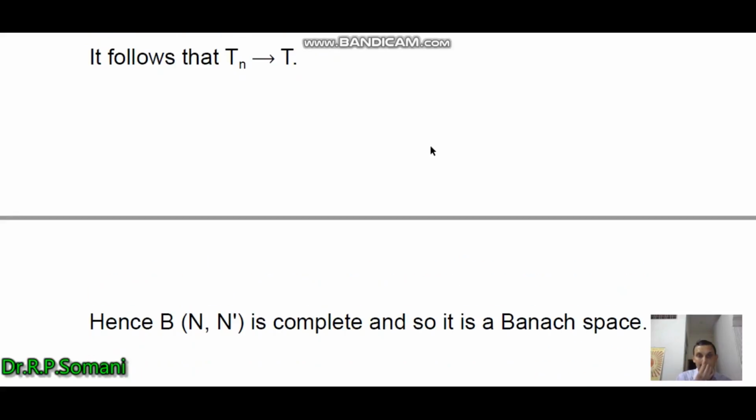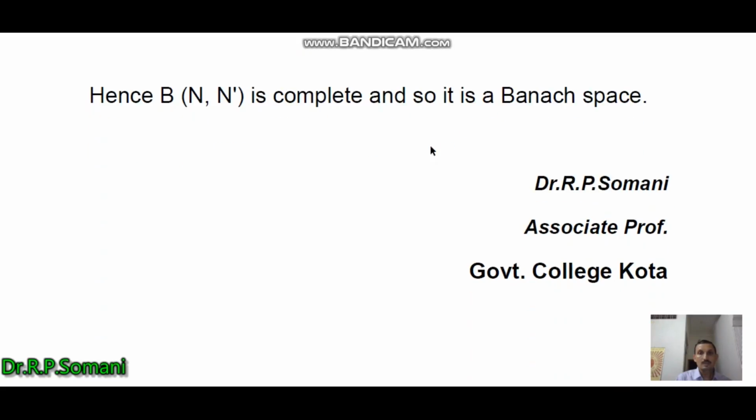So this theorem has 3 parts, so students can do it differently. The first part is to prove that this is a normed linear space, then that T is bounded and linear, and this is the limit, the complete space. So today we have discussed in this chapter various properties and definitions of the norm of continuous linear transformations, and how the set of all continuous linear transformations forms a Banach space. For more detail, the students can refer to any reference book.